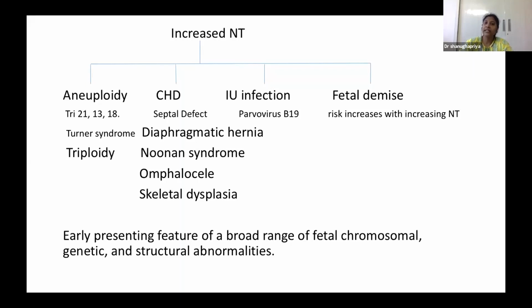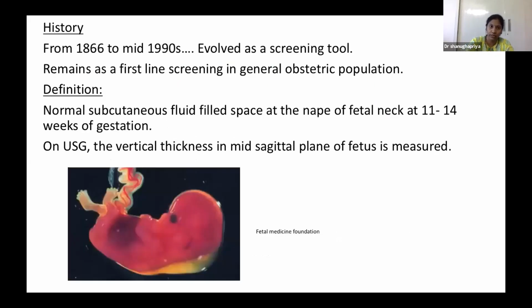Apart from that, we can detect diaphragmatic hernias, other rare syndromes, omphalocele, and skeletal dysplasia. Even intrauterine infections and fetal demise are associated with increased NT. So increased NT is the early presenting feature of broad fetal abnormalities. That is why we are doing NT.